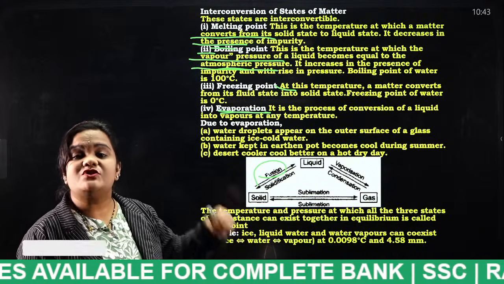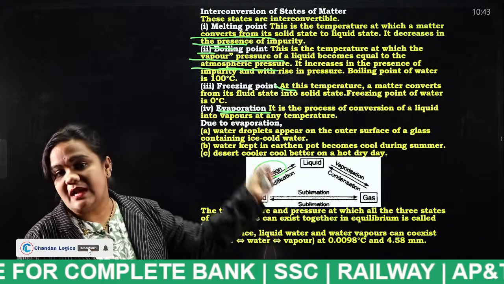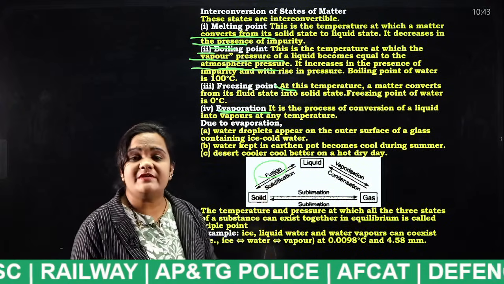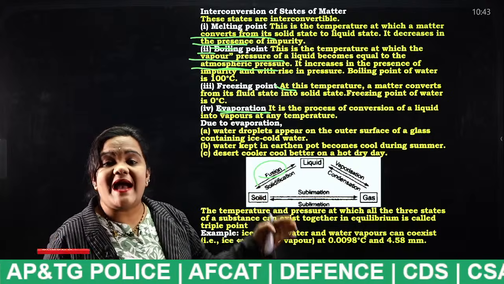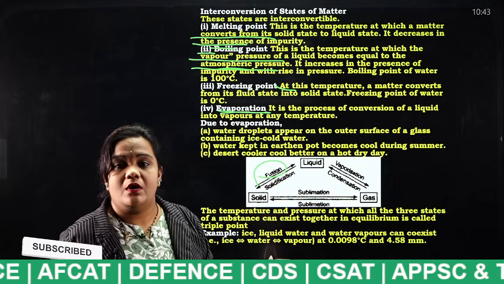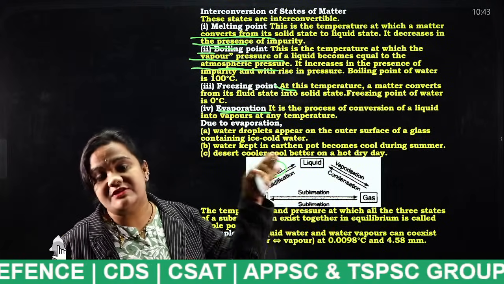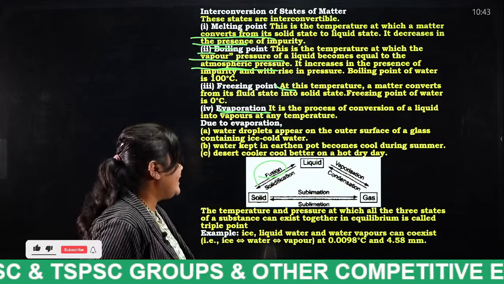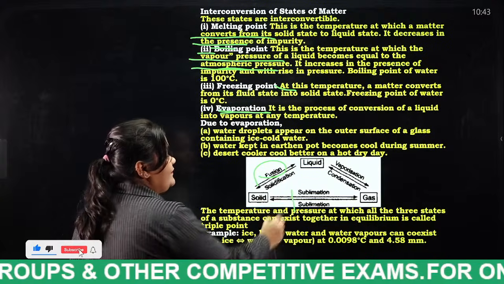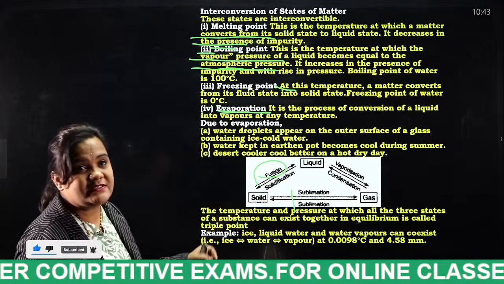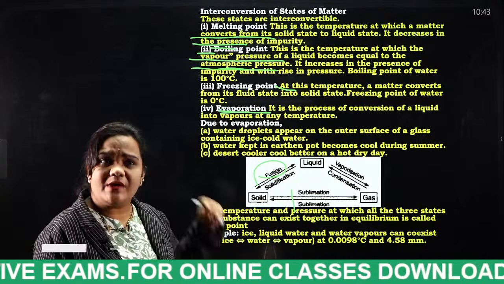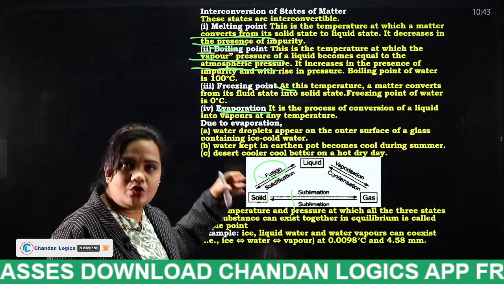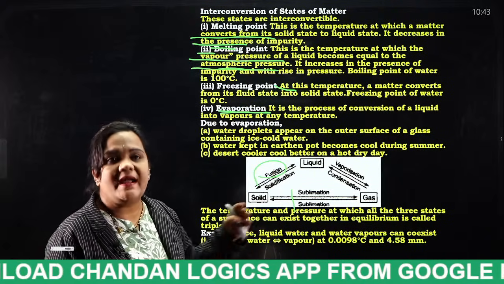Melting. When a solid, if we heat, what happens? It converts into liquid. That is known as what? Fusion. Evaporation. Condensation means what? If the gaseous state converts into liquid, that particular process is known as what? Condensation. Okay, sublimation, there is no liquid state in between, direct solid to gaseous. So in every examination you can expect these questions. We have discussed many times what those processes are and we are discussing them again and again.